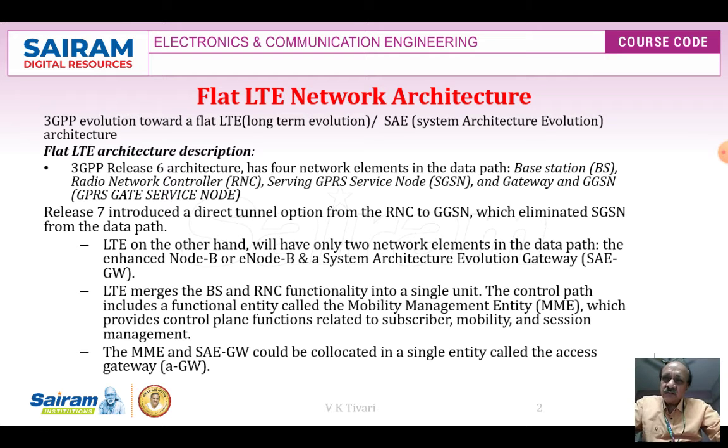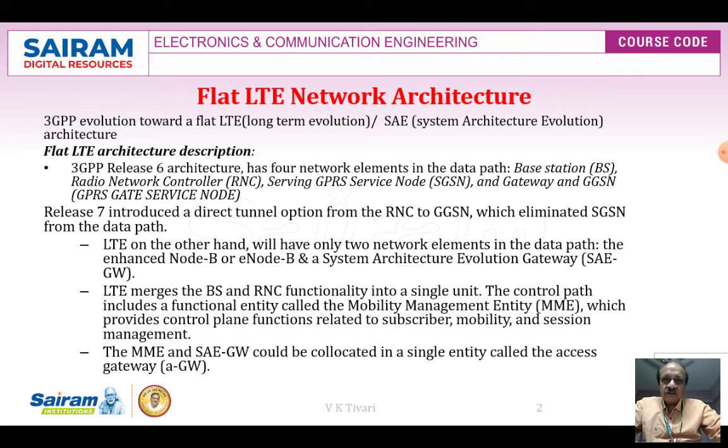LTE merges base station and RNC functionality into a single unit, as we have seen, where RNC and base station are merged together. The control path includes a functional entity called the mobility management entity, MME, which provides control plane functions related to subscriber mobility and session management.